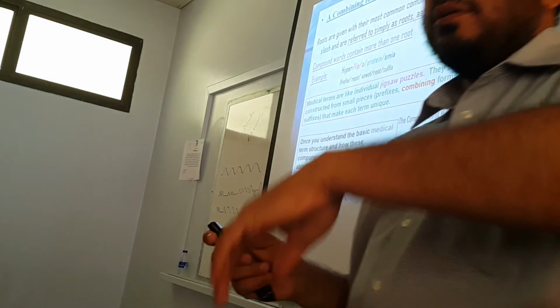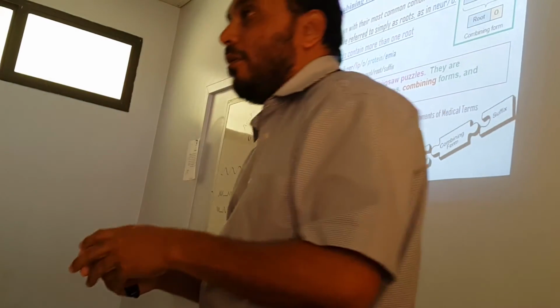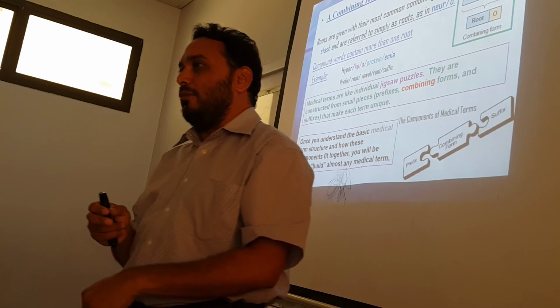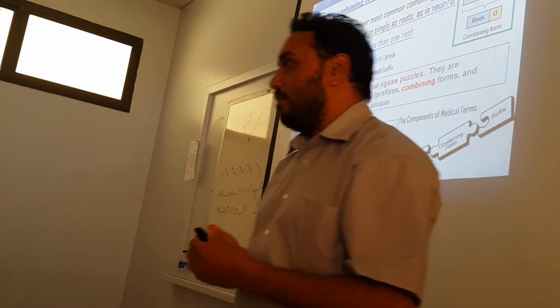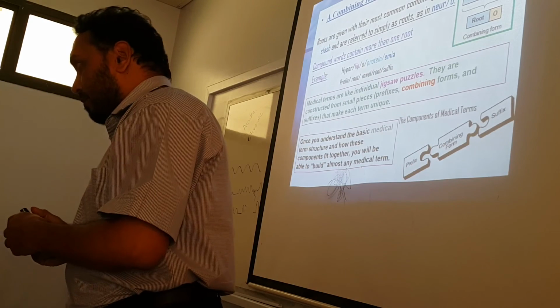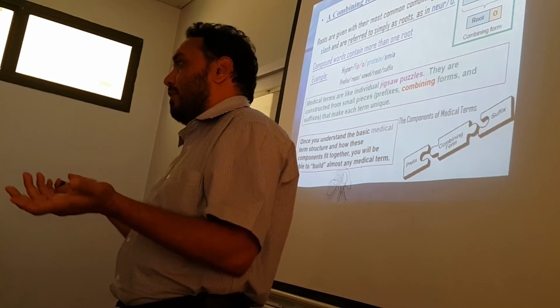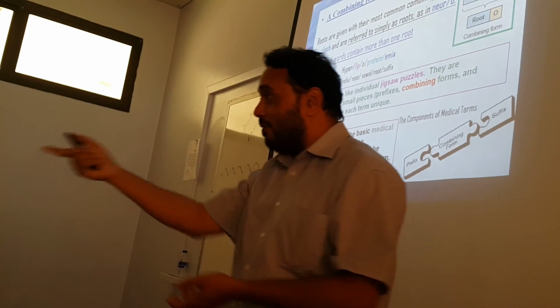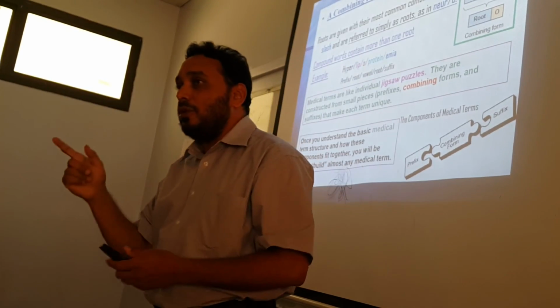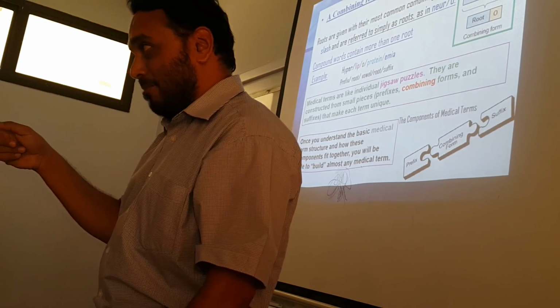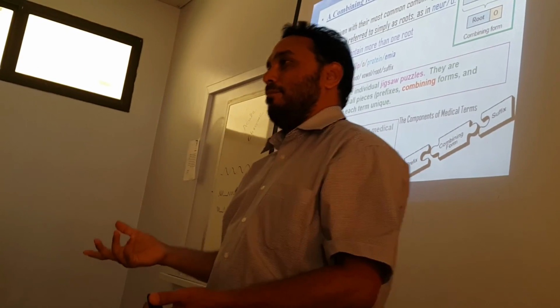When it is already beginning with a vowel, most of the time we don't need to add, we drop that vowel. What if the first letter of the suffix was not a vowel? Then we add it. Like logy, for example. Logy begins with a consonant. That is the first rule. What is the first rule? When the suffix begins with a consonant, we should add a combining form. Isn't it?